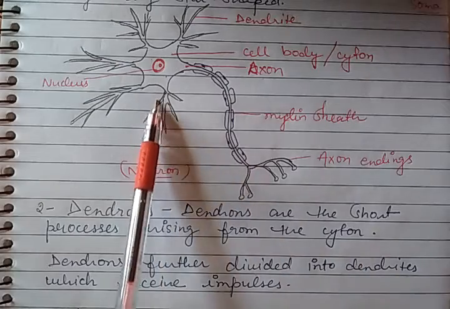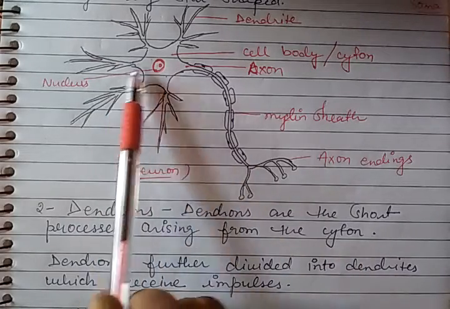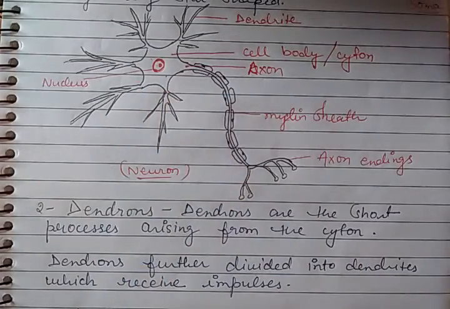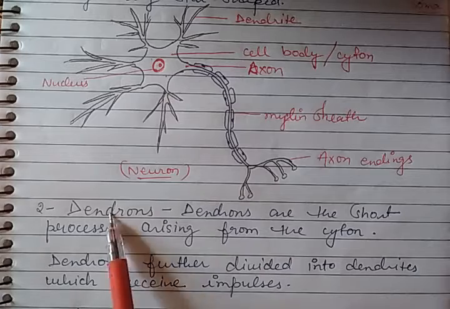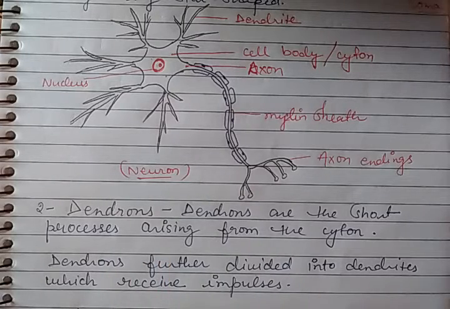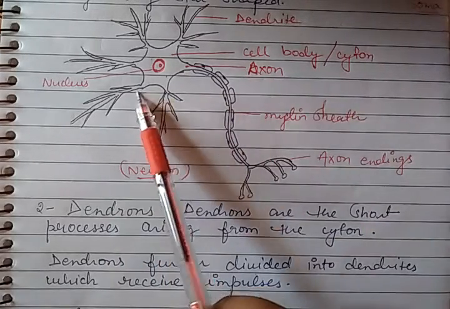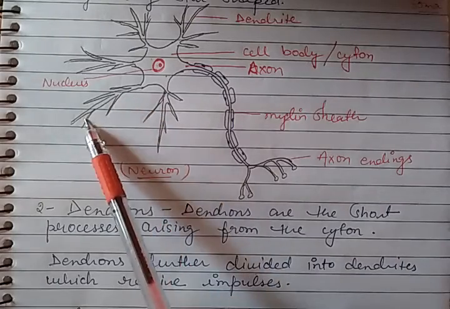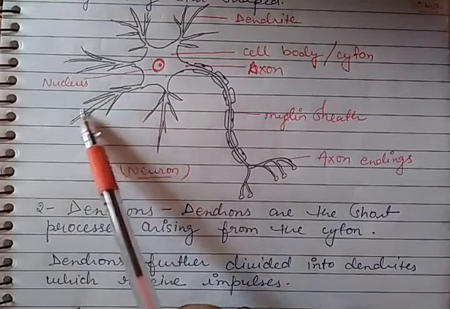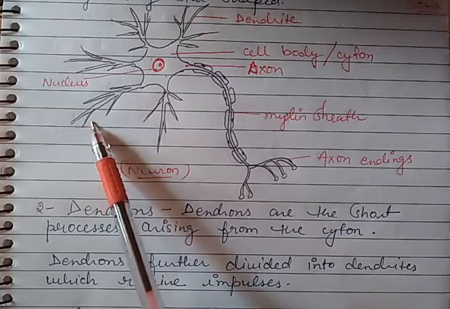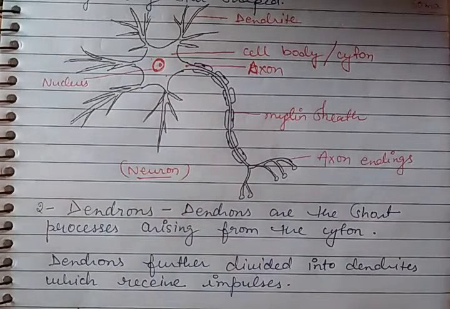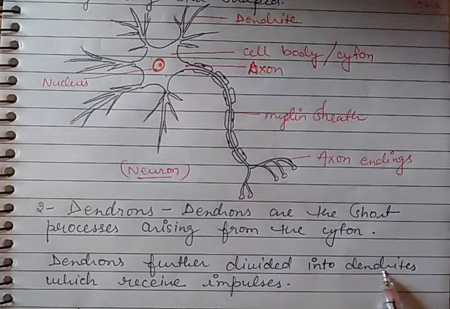Again, you can see this dendron is further divided into short branches, and these short branches are called dendrites.